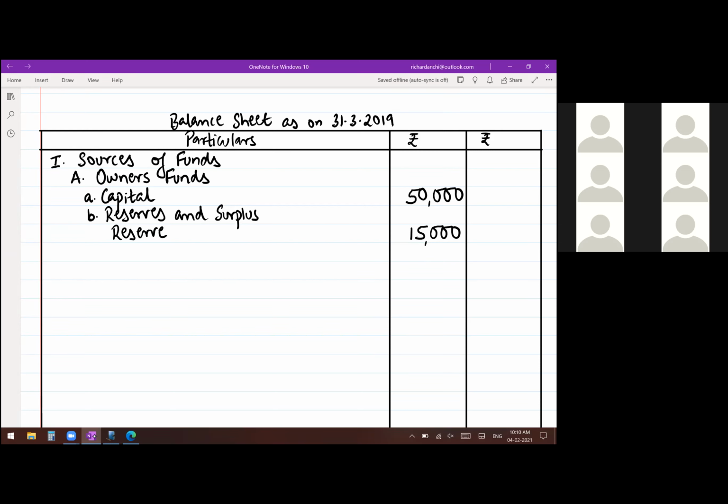Okay, you add both of them and put it in the outer column. That is known as owner's funds, or it is also known as net worth. You can write any word, net worth, or write the word owner's funds. Add up and put it in the outer column. 50,000 and 15,000, that is 65,000.